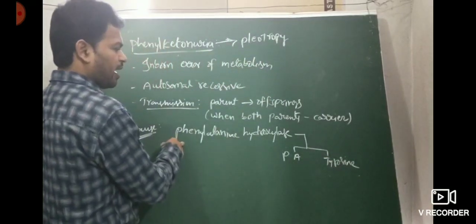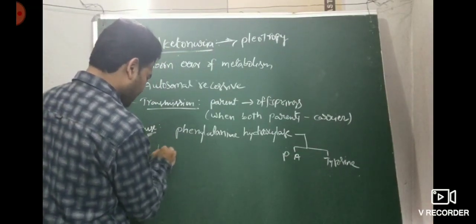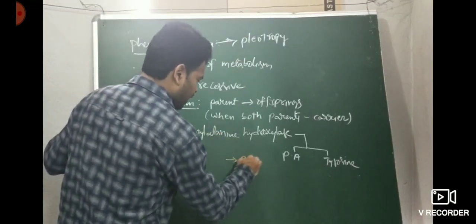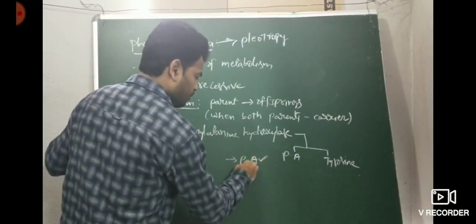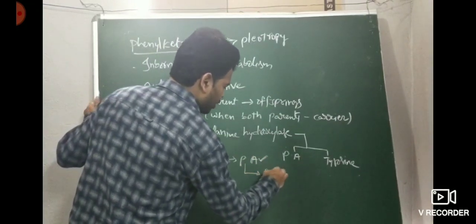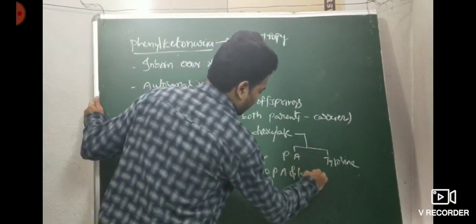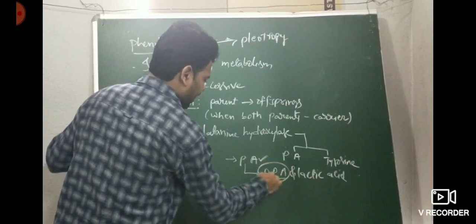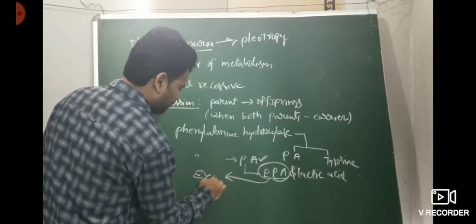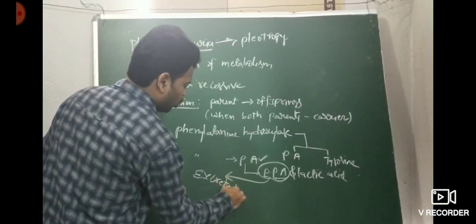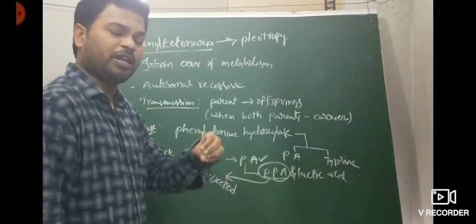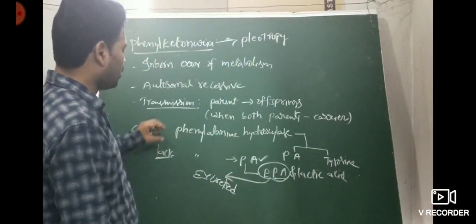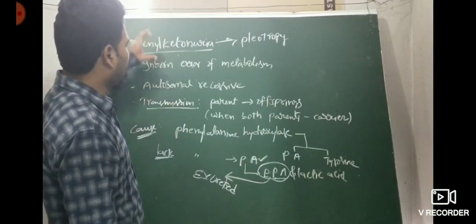When the phenylalanine hydroxylase enzyme is lacking, phenylalanine accumulates and is converted into phenylpyruvic acid and lactic acid. These phenylpyruvic acid and lactic acid get excreted through urine, since the kidneys poorly reabsorb them. This is the gene responsible for phenylketonuria.